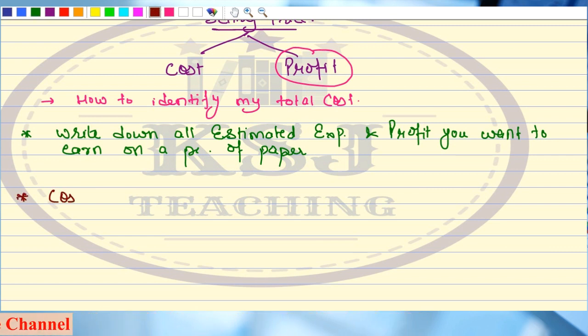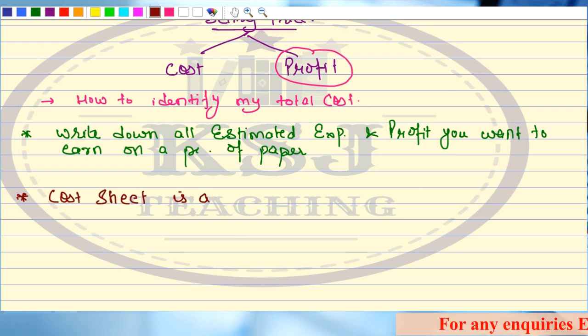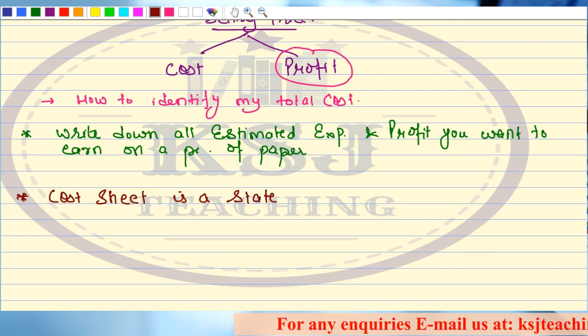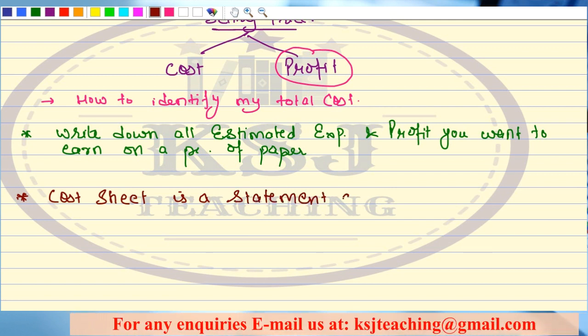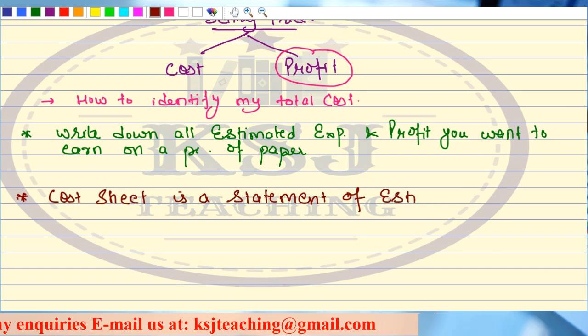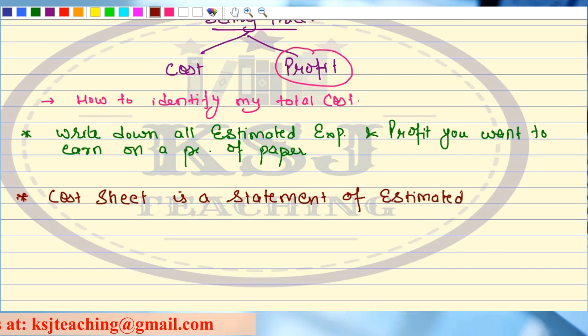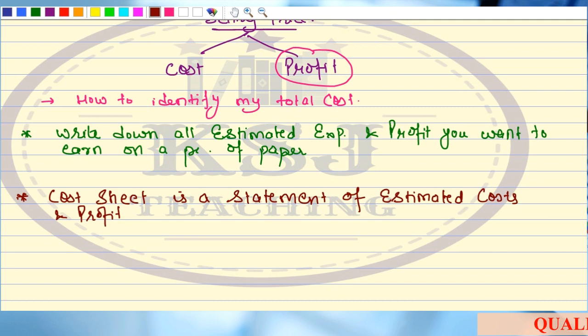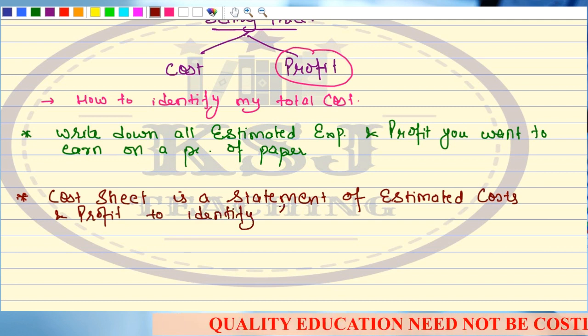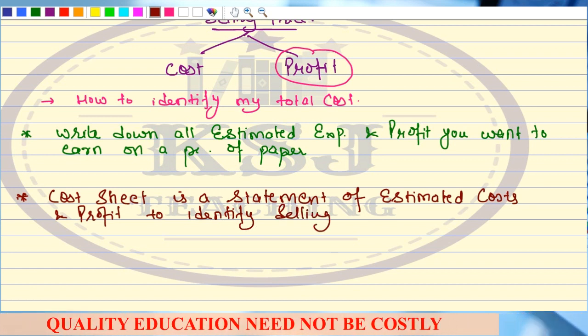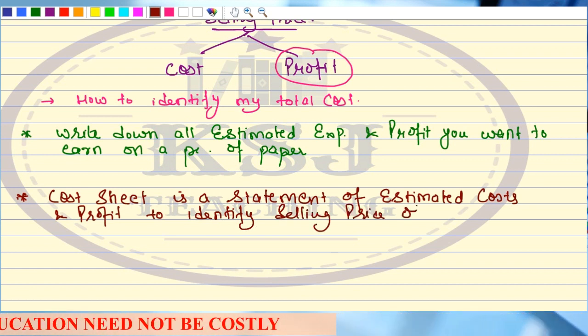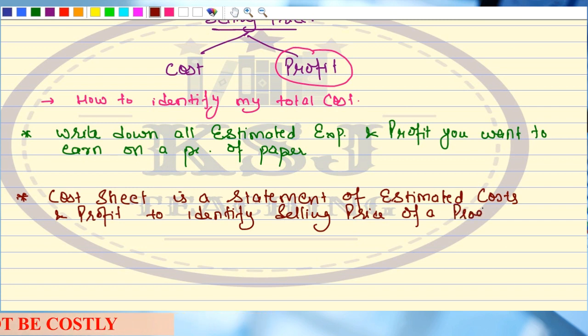So, I can say, what is a cost sheet? Cost sheet is a statement of estimated cost and profit to identify the selling price of a product.